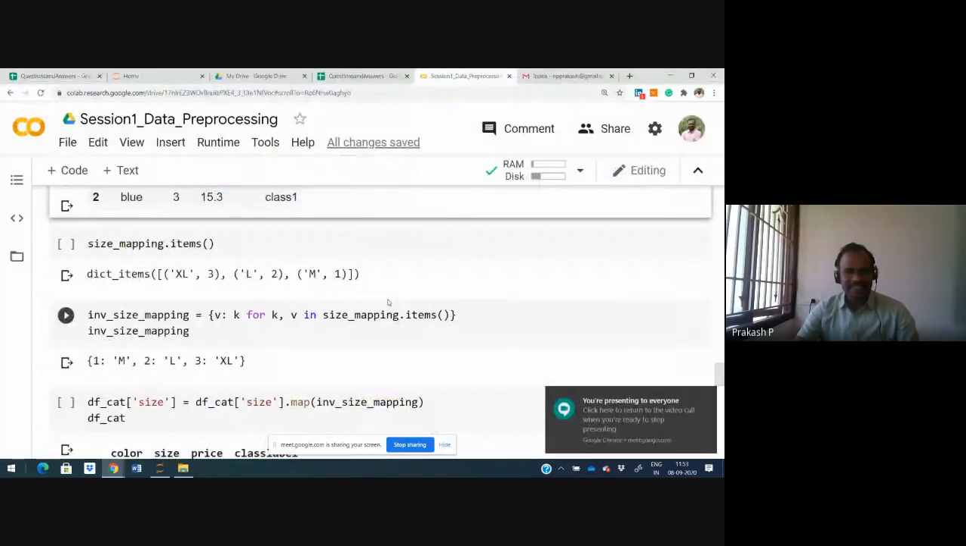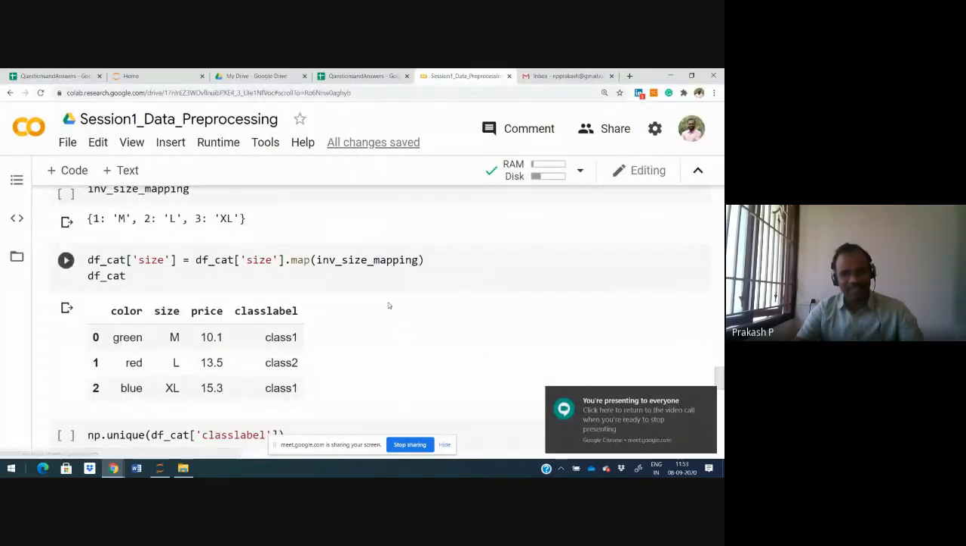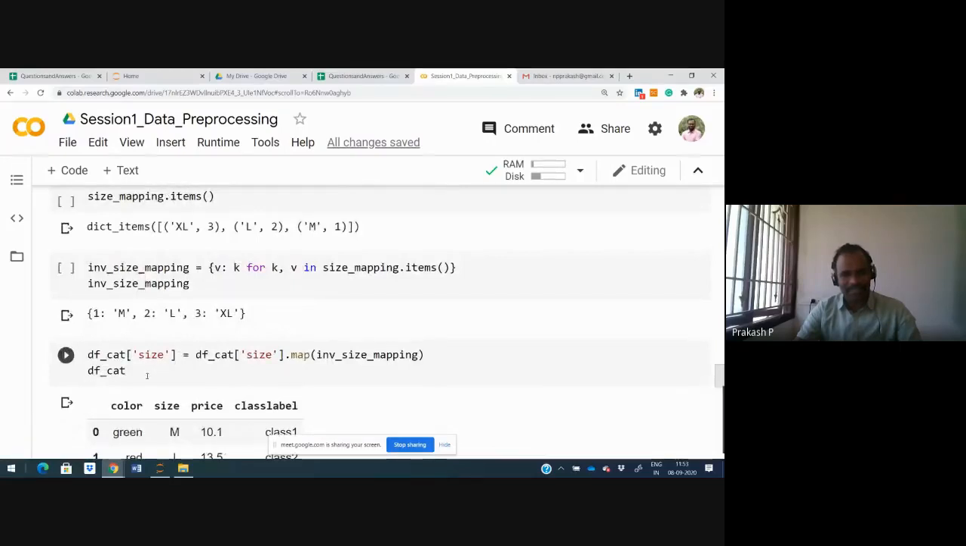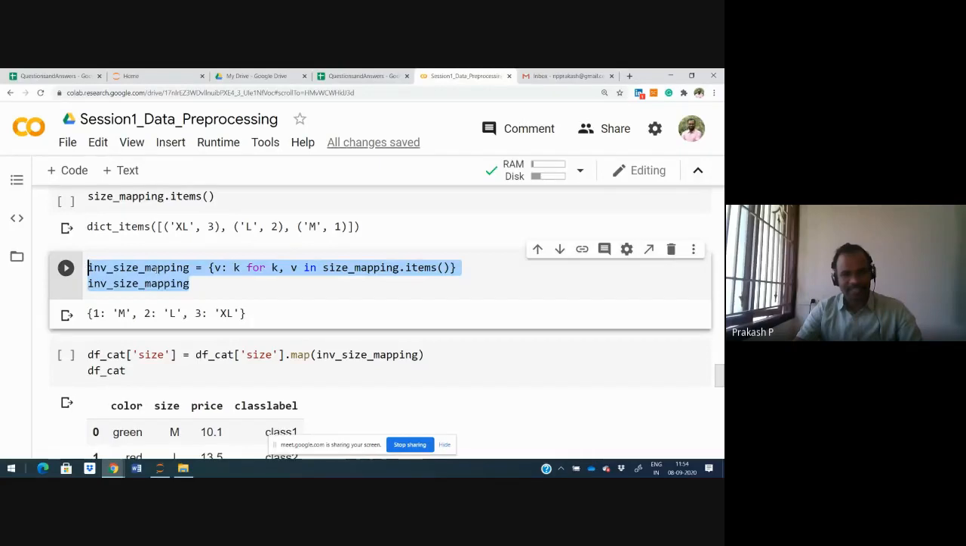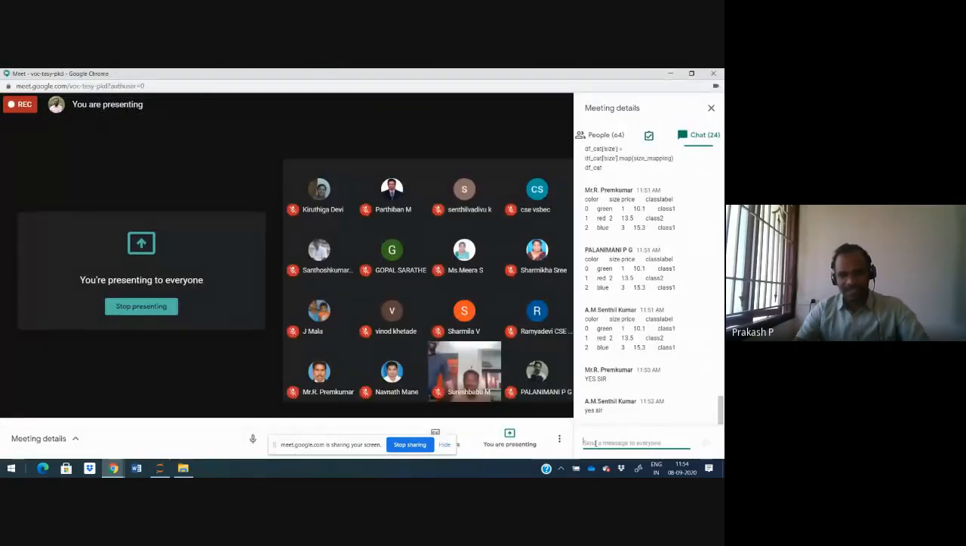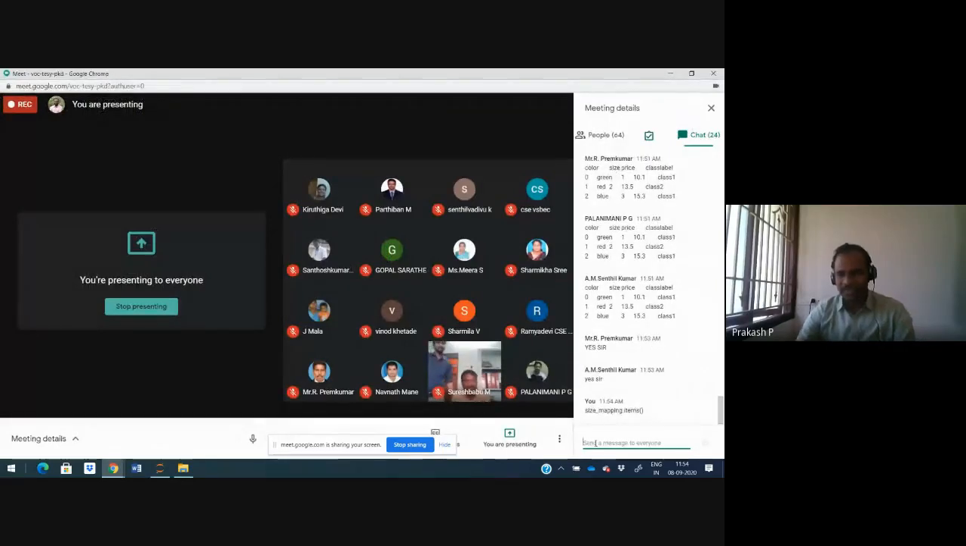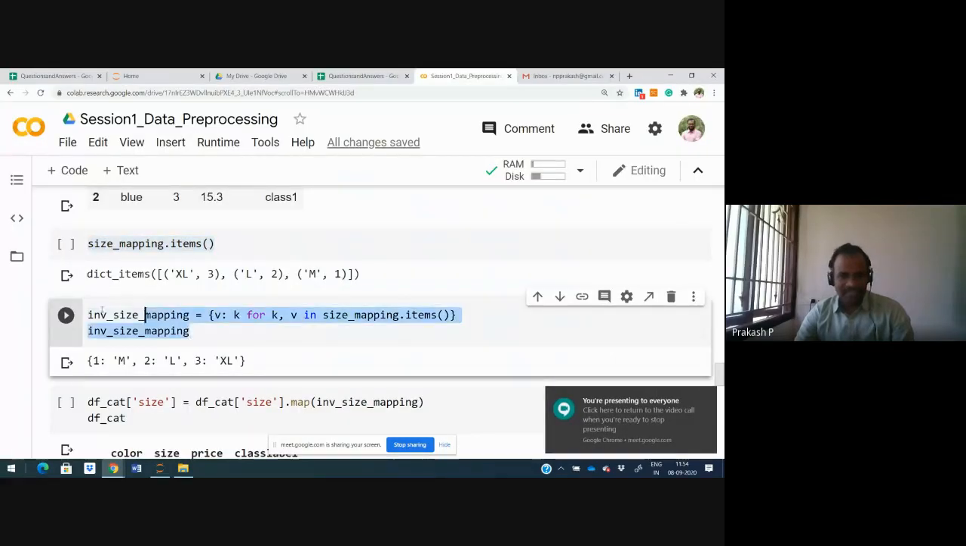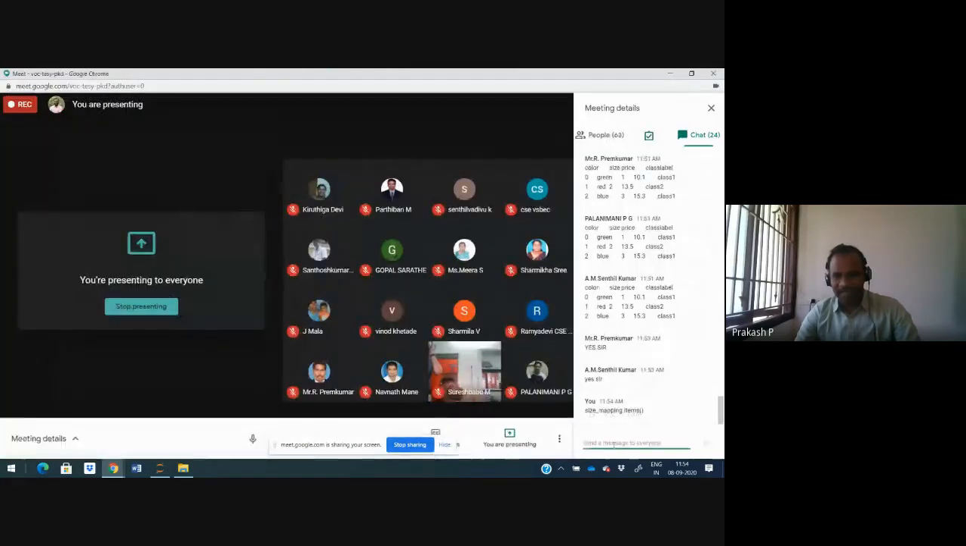Right. Next, this can be done again with inverse size mapping, to check what all the items are. If you use size mapping dot items, it will show all the items which you have given or changed. Then we will bring it back to the previous one.